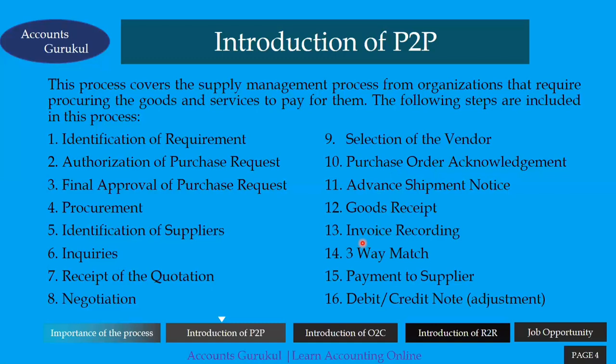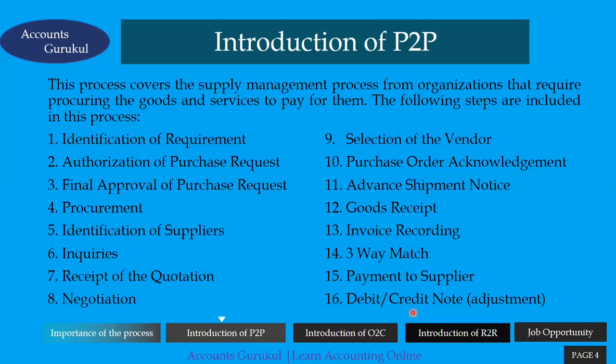Then we have to do the three-way match. The three-way match is very essential in P2P. That is, one is the invoice, second your purchase order, and third the packing slip and/or your goods receipt note. So that is included in the three-way match that we have to do, and based on that, now we are ready. If all three documents are in sync and we have done the three-way match, now we have to do the payment to suppliers. So this is the next step, payment to suppliers.